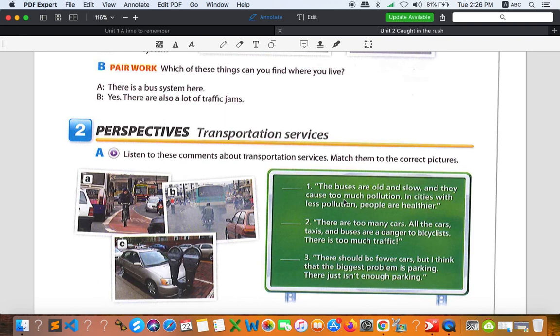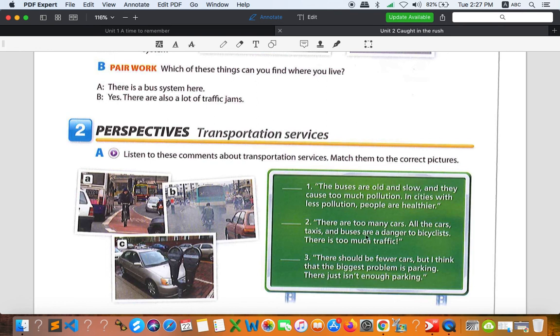So the buses are old and slow. They cause too much pollution. In cities with less pollution, people are healthier. But as you can see the picture right here, the bus is old and the smoke is also from the bus, so it caused some kind of pollution to the air. All right, so that should be the answer. So number 1 is letter B.